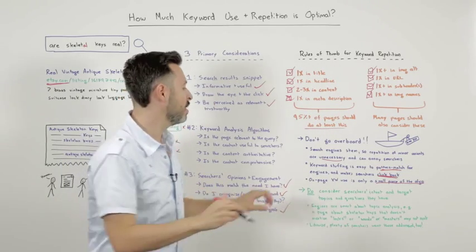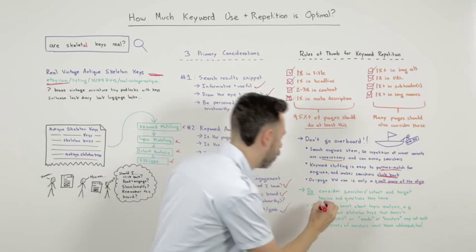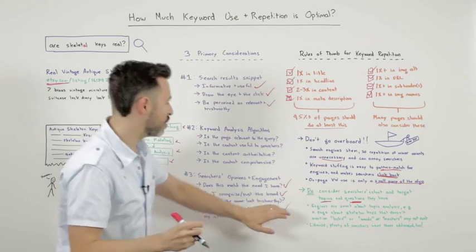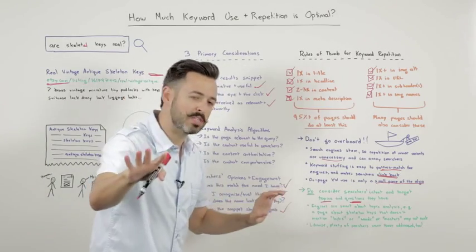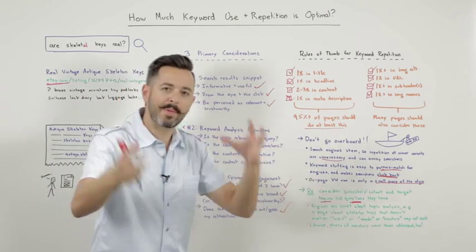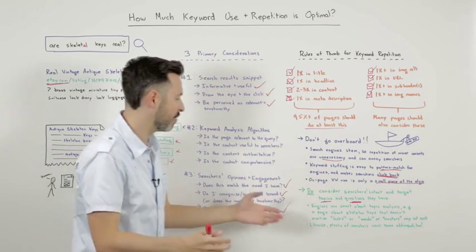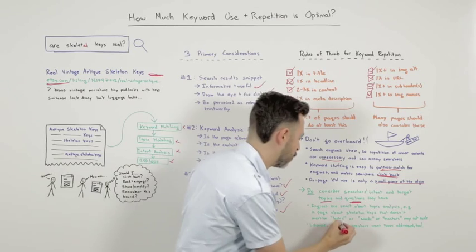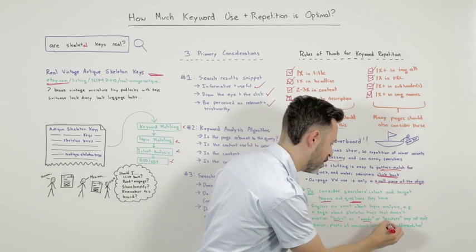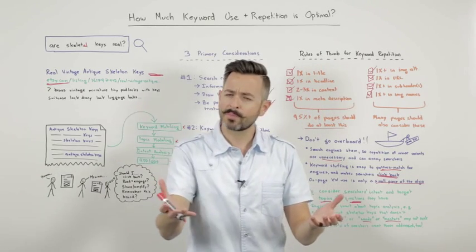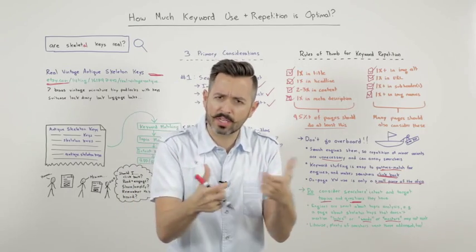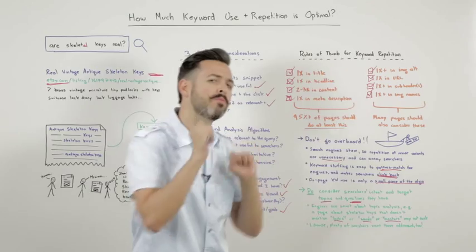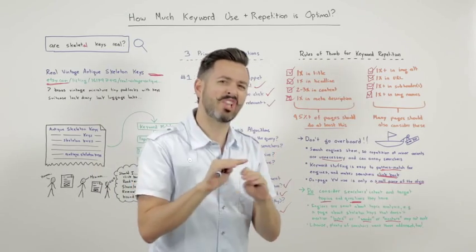Do consider searchers' intent and target topics and questions that they have. If you can do this, right, engines are smart about this too. Engines have these topic analysis and intent analysis models. So a page that talks about skeleton keys, that fails to mention words like locks or wards or master keys, the engines might go, that doesn't seem particularly relevant, or not as relevant as the pages that do. And so even though it has more links pointing at it, we're going to rank it lower.